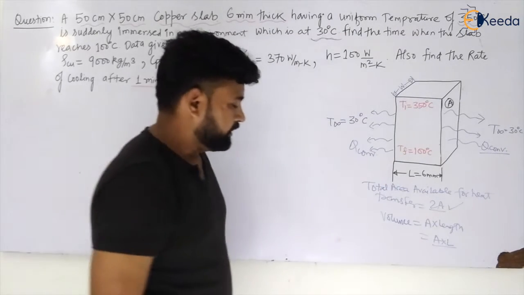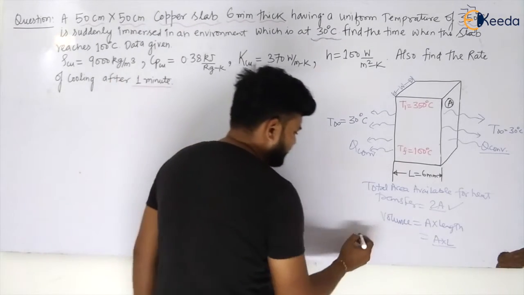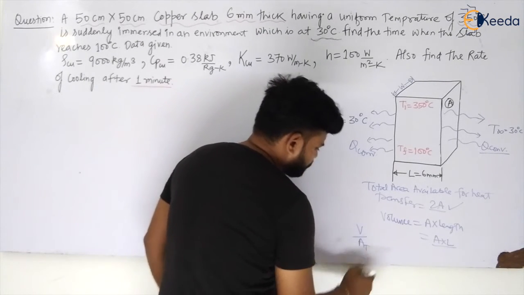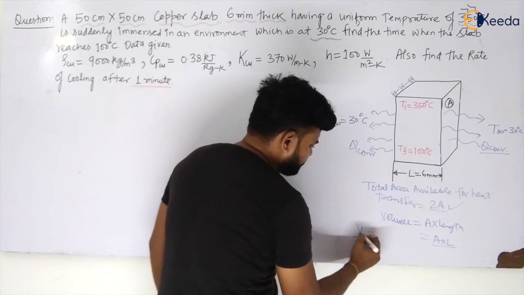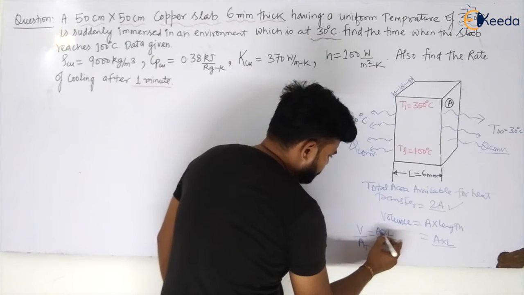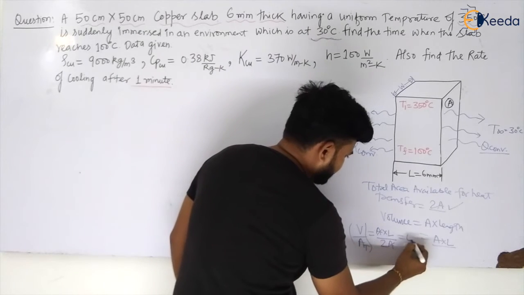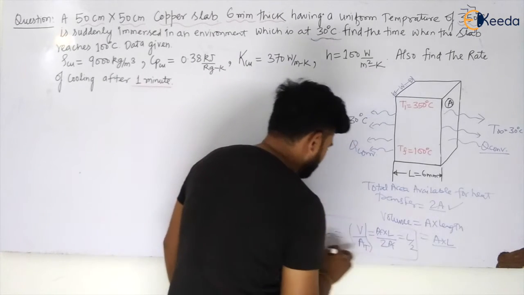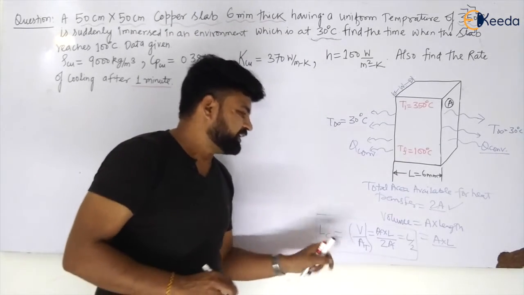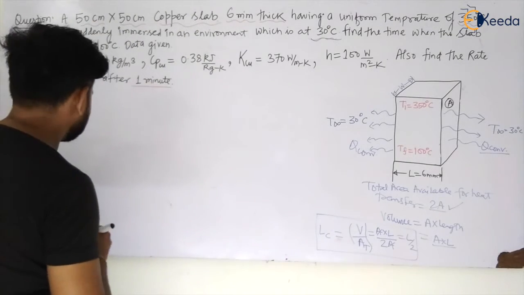Very good. Now can I calculate the V by A ratio, because it will be used in our equation? A is the total area in this case, so V by A is A into L divided by the total area 2A. So your V by A, which is also known as characteristic length, will be equal to L by 2, my dear students. Now I know L, which is 6 millimeter, and Lc I have calculated. Let us see how I can calculate the time required for cooling.